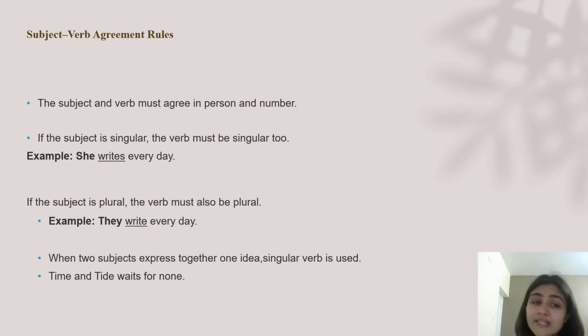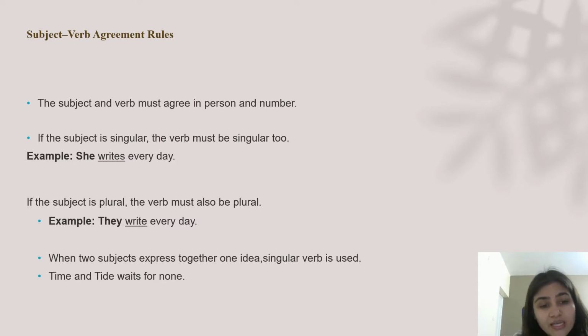Now if you write the same sentence using the verb write, how do we change the subject? The subject becomes plural there. If the subject is plural, then only you can change the verb. For example, they write every day. Here the subject they is plural, so that is why the verb will also be plural, write.